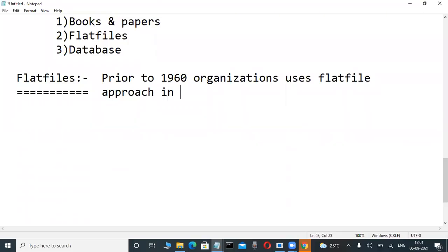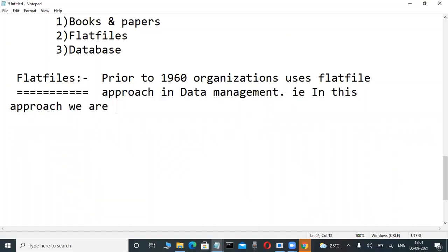Data management is storing data, okay? In this approach, we are storing data, suppose through a program.